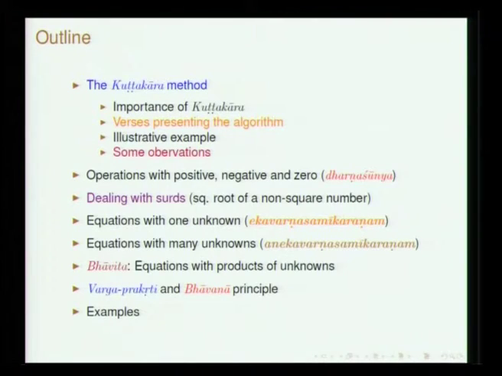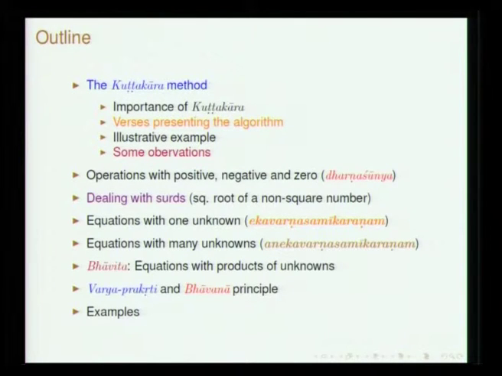what is known as Dhanarna Shunya Sankalanam. So, Dhana means a positive quantity, Rina means a negative quantity, Shunya is 0. So, operations with positive, negative and 0. So, this has been discussed in great detail by Brahmagupta, and then we will also discuss Brahmagupta's method for dealing with surds. So, surd, as you know, is square root of a non-square number, and we will discuss Ekavarna Samikaranam and Anekavarna Samikaranam.